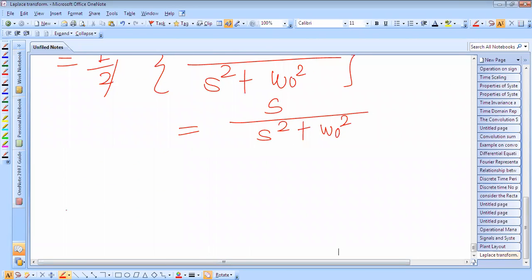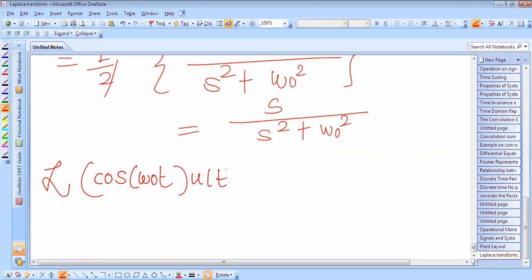So further we can write here the Laplace transform of cos of omega naught t into u of t is equal to s by s square plus omega naught square. Okay, so this is the Laplace transform.